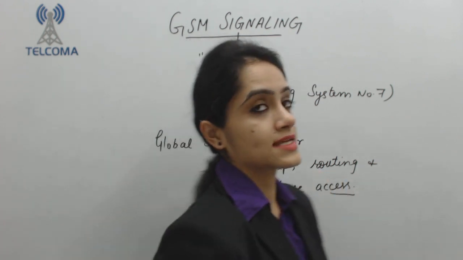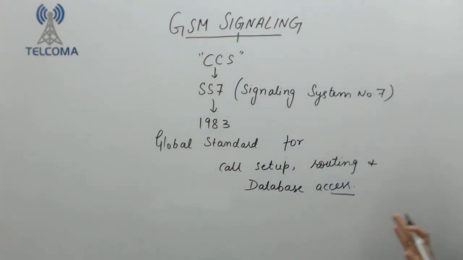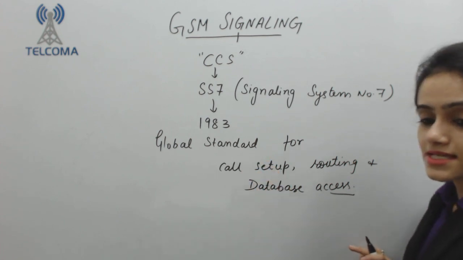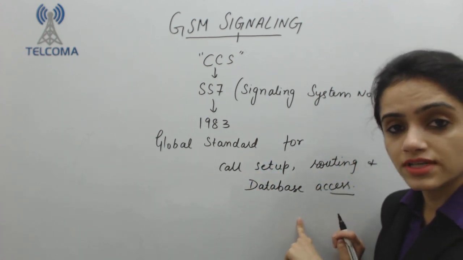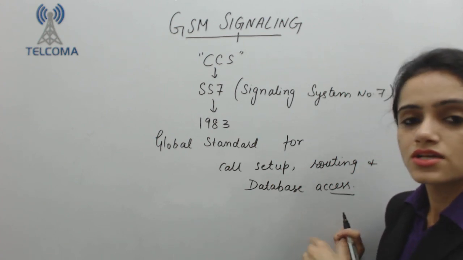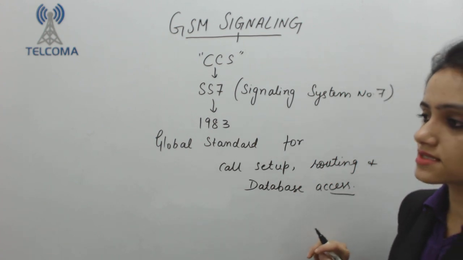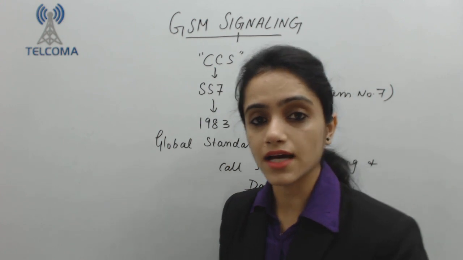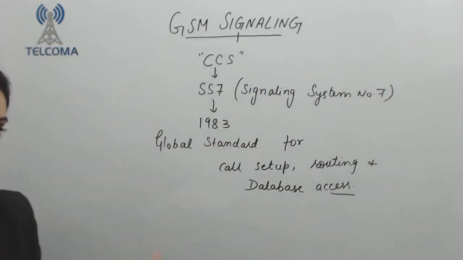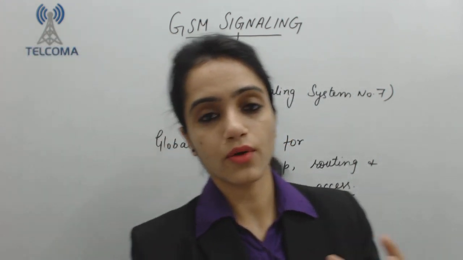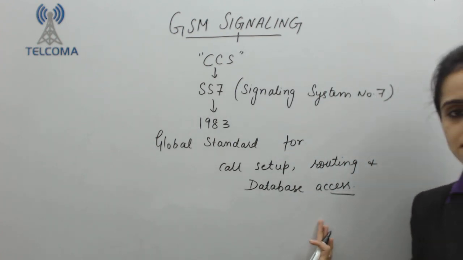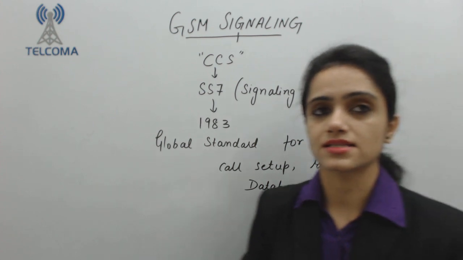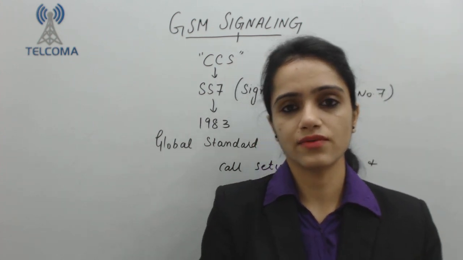So where is SS7 used? SS7 is used in call setup, in routing, and for database access. Why do we require signaling in our system? So that we can have call setup and call routing from one end to another, and also database access, that means the MSC accesses the HLR and the VLR.